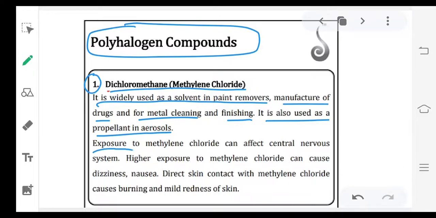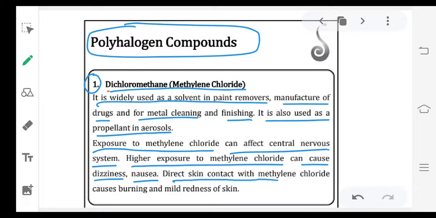Next, exposure to methylene chloride can affect the central nervous system, and higher exposure to methylene chloride can cause dizziness, nausea. Nausea means vomiting sensation. Direct skin contact with methylene chloride causes burning and mild redness of skin. So it's a dangerous compound. But we'll use these compounds in preparation methods of different compounds.